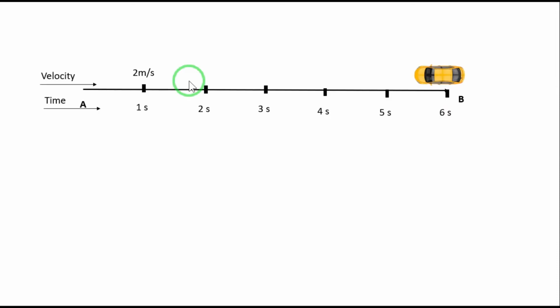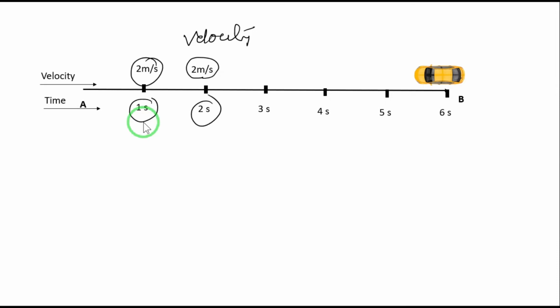If a car moves with some velocity, let us say 2 meters per second for the first second, and then the speed remains the same, or velocity remains the same. Why are velocity and speed the same? Because we are taking a situation where the body is moving in a straight line, right? So for the first second, its velocity is 2 meters per second.